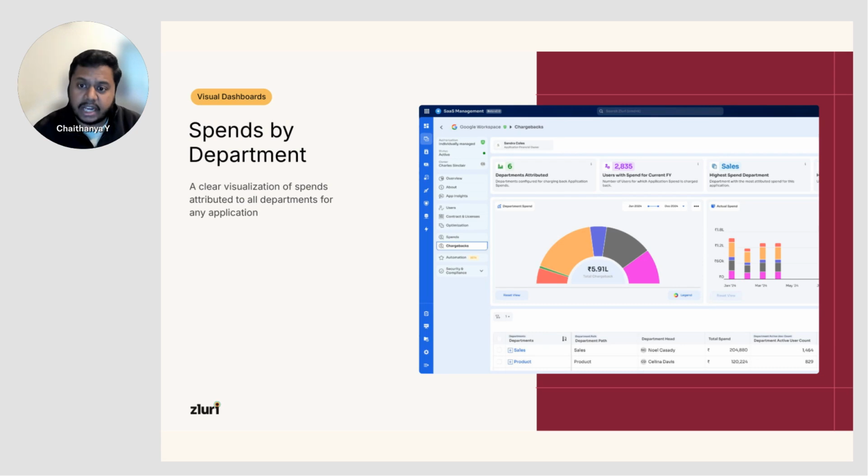Now, one of the important aspects for the SaaS management platform was essentially ensuring that the department spends are completely and clearly visible for you whenever you're doing your chargebacks. So we gave you a lot more insights on delving deeper into multiple different departments or your sub departments, to understand how the spend breakdown is actually happening between multiple departments of a single application. You'll be able to slice and dice that information, and you'll also be able to understand the trend of this particular usage for the past few months or quarters on the application.